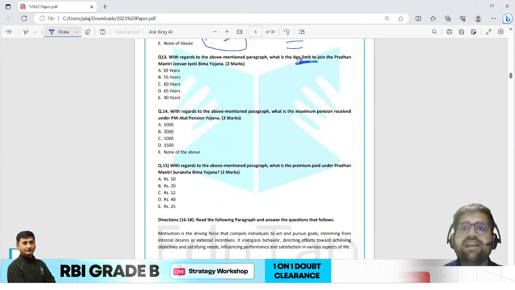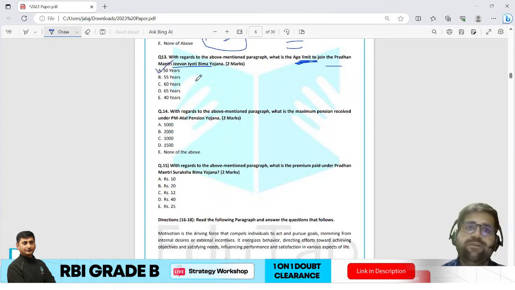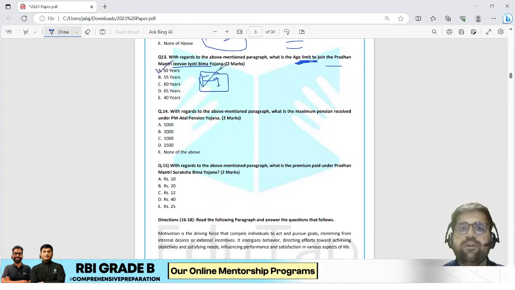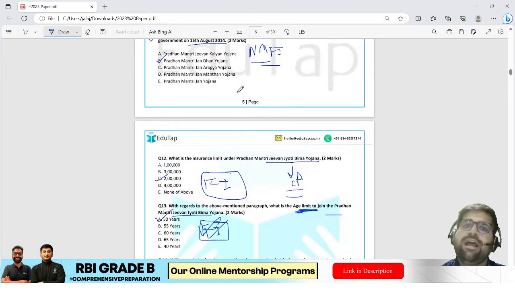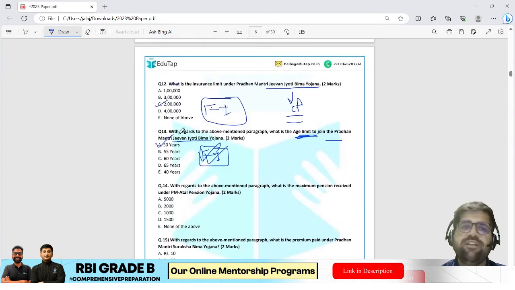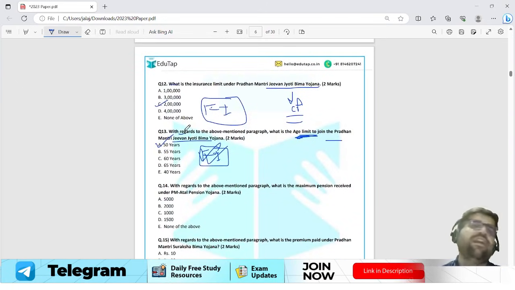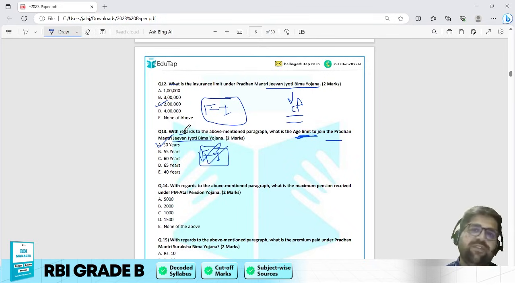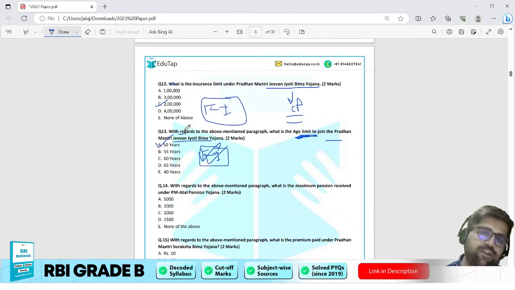Age limit means the maximum age to join Pradhan Mantri Jeevan Jyoti Bima Yojana. The answer will be 50 years because it is again a fact-based question asked from your chapter Financial Inclusion. Again, I would say 12 and 13 also are easy provided that you have the information with yourself. If you do not have the information, definitely these questions will become tough for you. But speaking on a very basic level, these questions are easy.